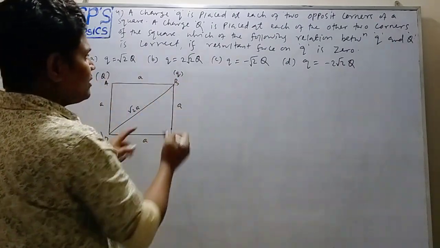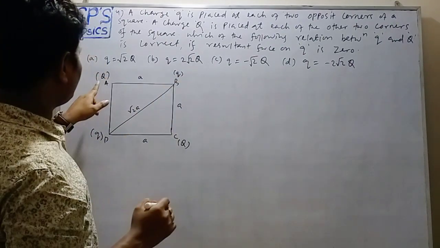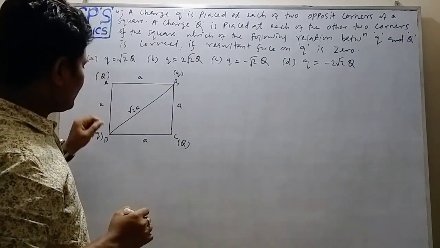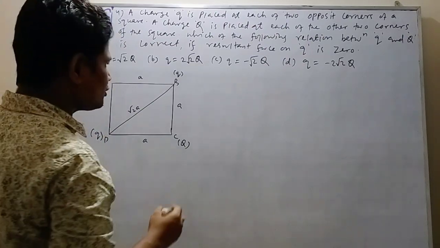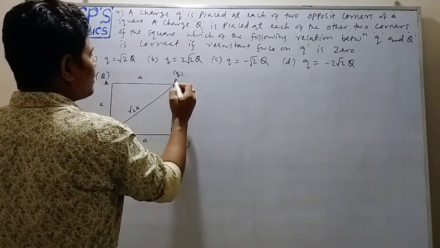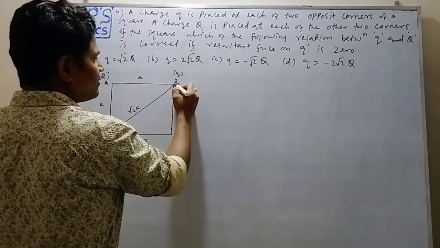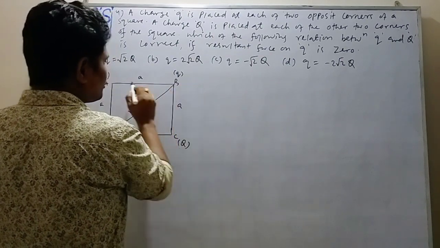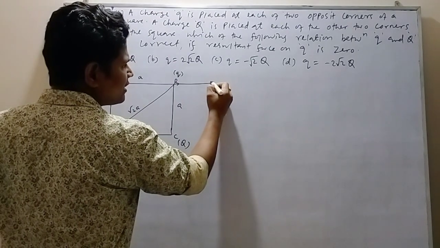So how many forces are acting on the charge small q at B? 3. One is due to charge at A, another is due to charge at D, and another is due to charge at C. Suppose we take force on charge B due to charge at A, that is FBA. These are similar charges, so force should be acting along this direction.